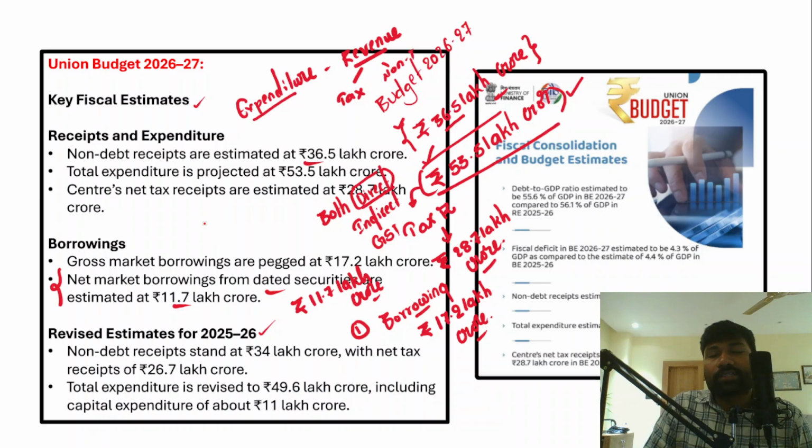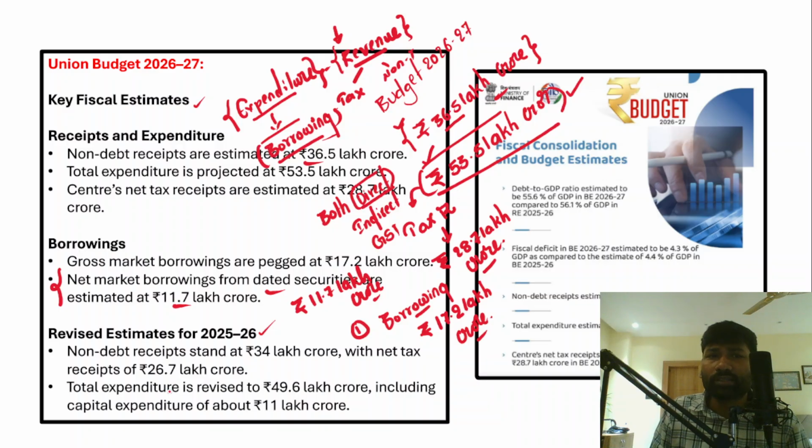So how can the difference be met? The difference can be met through borrowing. The government borrows money to meet its welfare obligations because it is not getting enough revenue. The expenditure is more compared to the revenue, and that's where the government will go for borrowing.